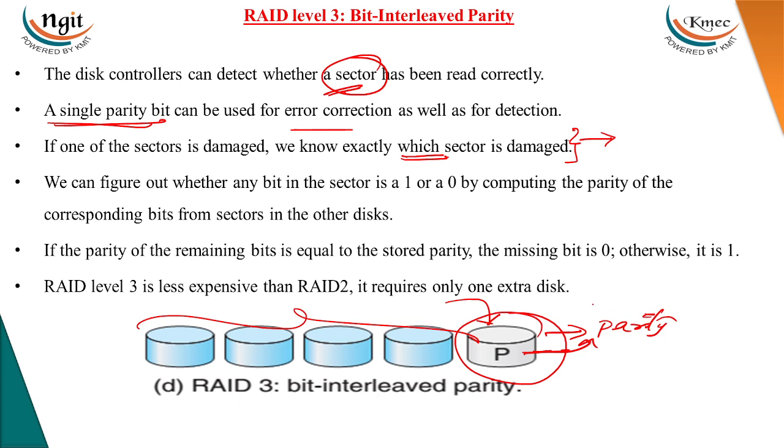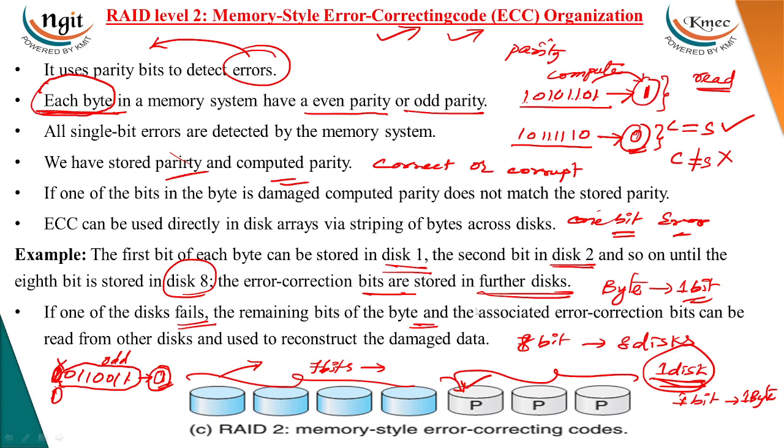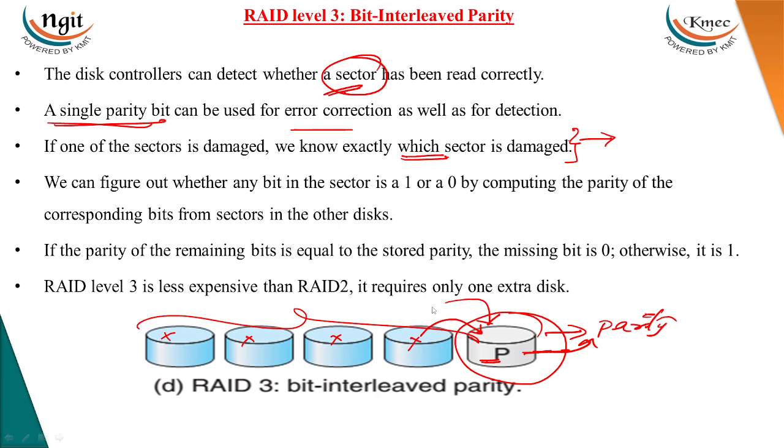If there is any problem reading any sector, we can recover the corrupted data by using this parity. So in RAID level 2, for 4 disks we need 3 parity disks, but with sector parity in RAID level 3, for 4 disks we need only one extra parity disk.